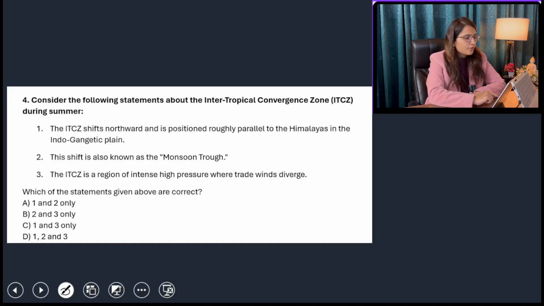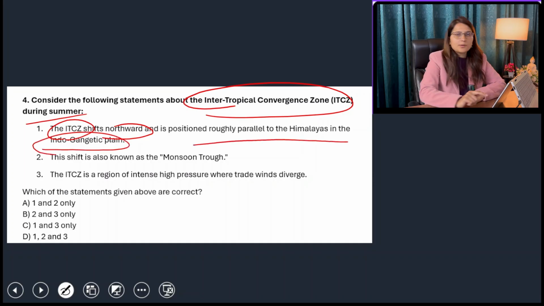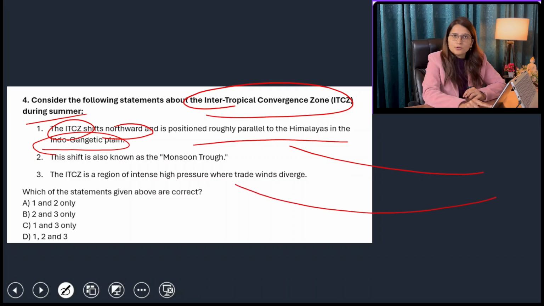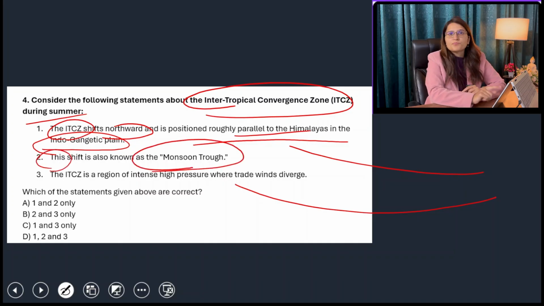Next is, consider the following statements regarding the ITCZ during summers. ITCZ shifts northward, yes, and is positioned roughly parallel to the Himalayas in the Indo-Gangetic plains. Yes, if this is the Himalayas, ITCZ is like this area. Okay, so it is roughly parallel to the Himalayas. This shift is also known as the monsoon trough. Yes, the monsoon trough is the low pressure area where all the moist laden winds will come and will be responsible for the rainfall.